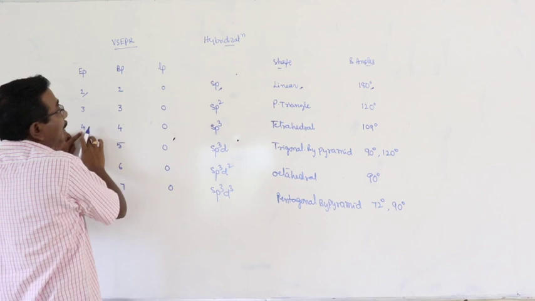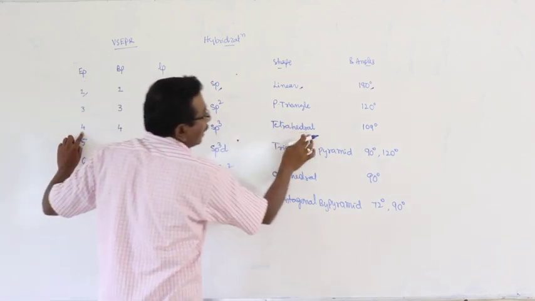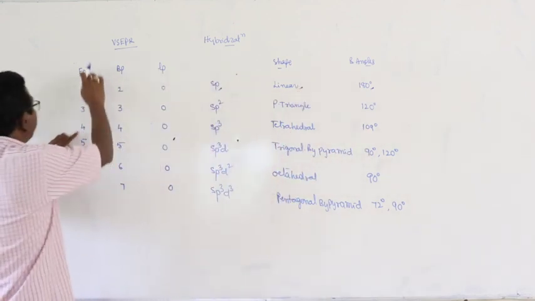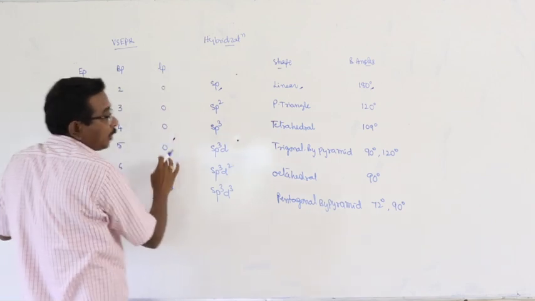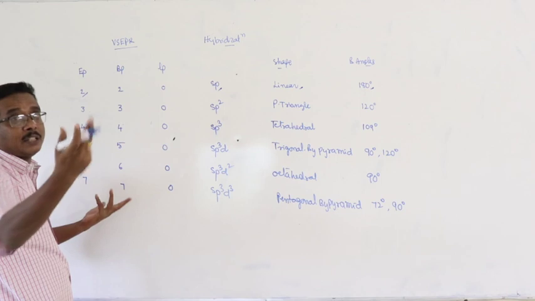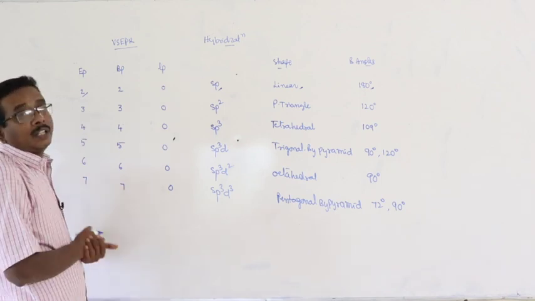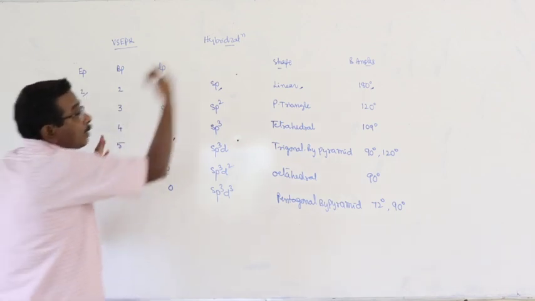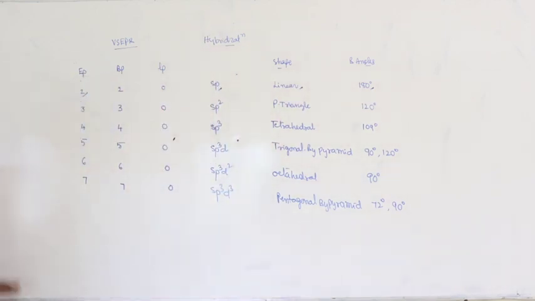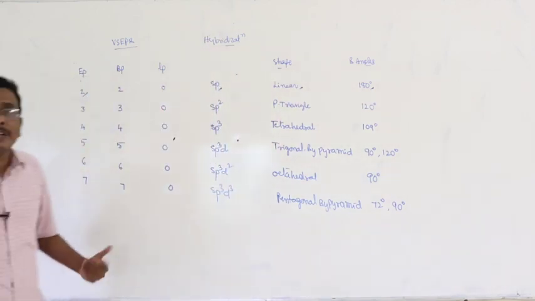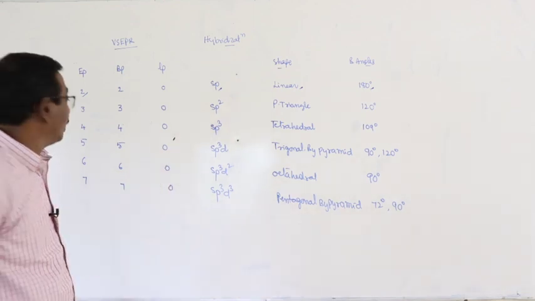Number of electron pairs 4: sp3, tetrahedral, 109 degrees. Number of electron pairs 5: bond pairs 5, lone pairs 0. This means in all these cases there are no lone pairs in the valence shell of the central atom. In such cases only, these are exactly matched. Otherwise, there is no possibility of matching.